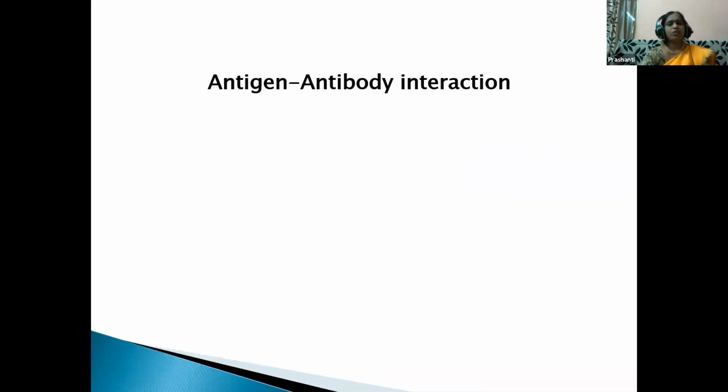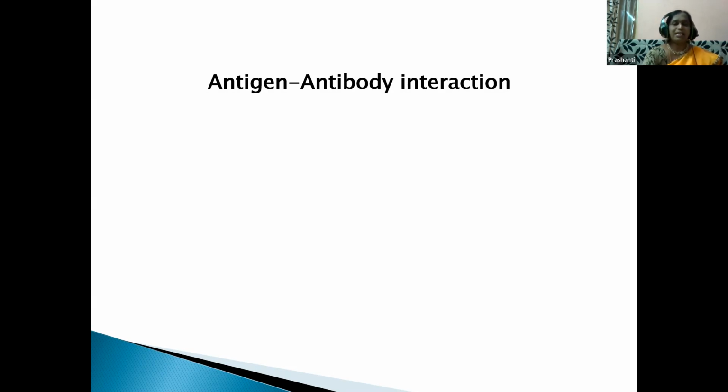Yes, I have used the terms antigen and antibody. So these terms you are now learning in your immunology chapter also, children. What is an antigen? The antigen is the foreign substance which enters the body, might be in the form of a chemical, pollen, or due to microorganisms, toxins, etc.